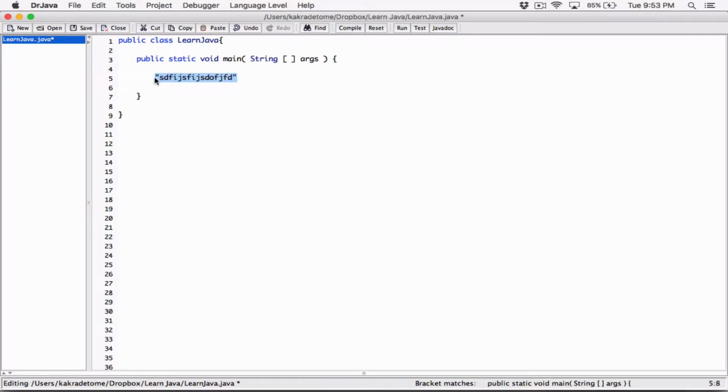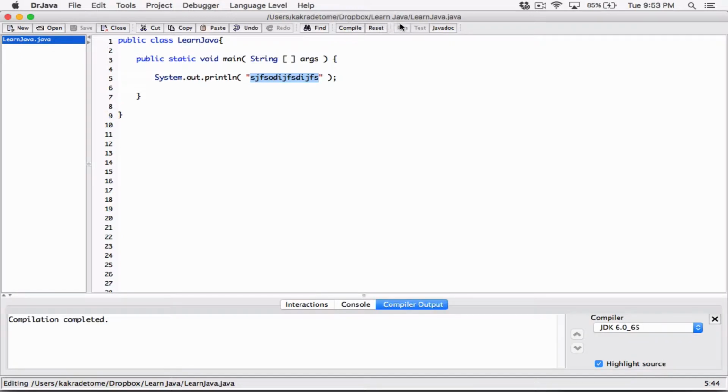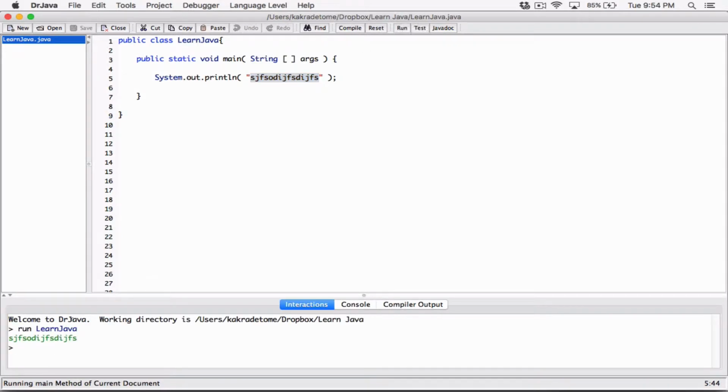So if I write System.out.println here, and in double quotations type in a bunch of characters, I'm typing in a string, and I'm printing out the string. When I compile this and run it, I'm printing out the string. Now this is data. You may think it's just regular data, but a string is special. It's not a primitive data type. It's what's called an object.